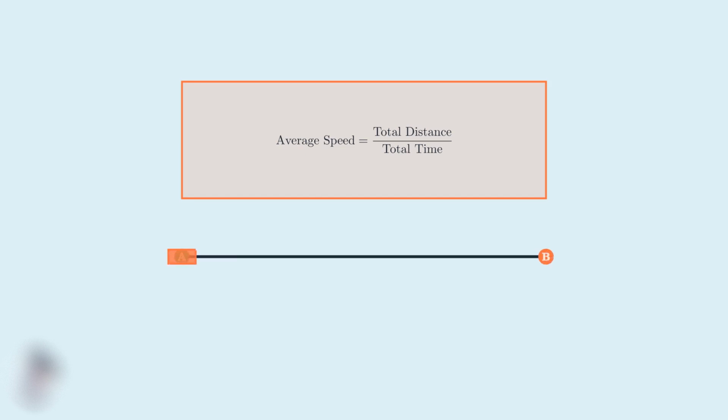Let me illustrate this with a simple visual example. Imagine a car traveling from point A to point B. The car might speed up, slow down, or even stop along the way. But average speed only cares about two things. First, the total distance traveled from A to B. Second, the total time it took to complete this journey. Average speed doesn't care about the individual speeds during different parts of the trip.